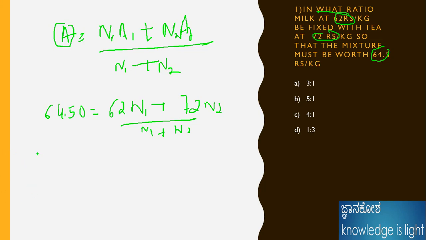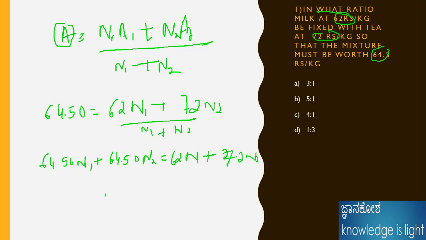So 64.5 n1 plus 64.5 n2 is equal to 62 n1 plus 72 n2.